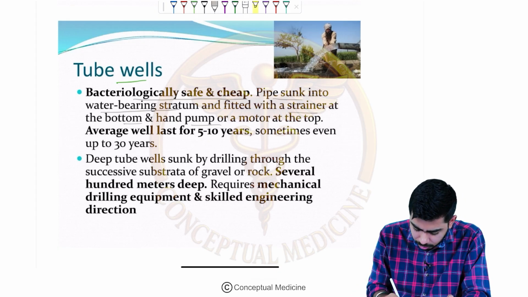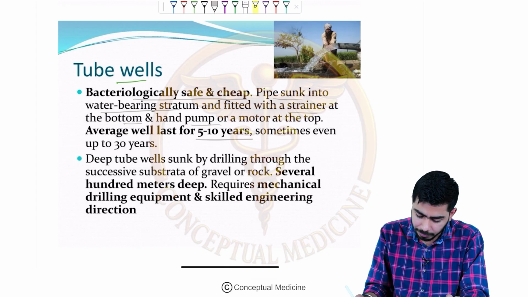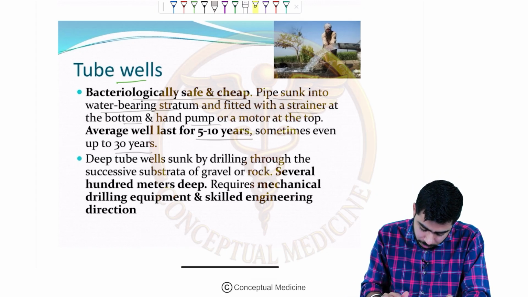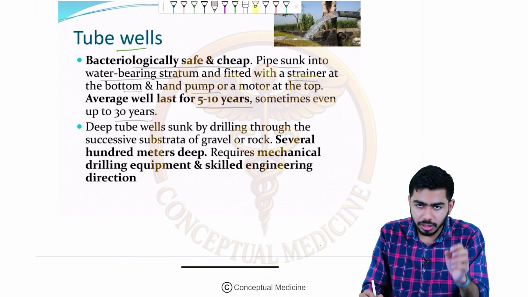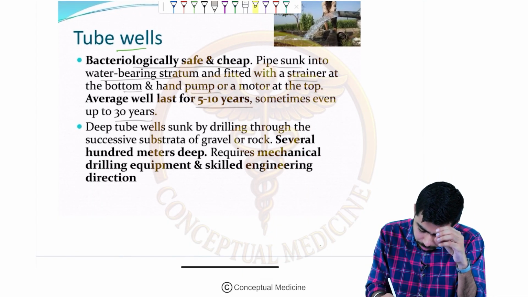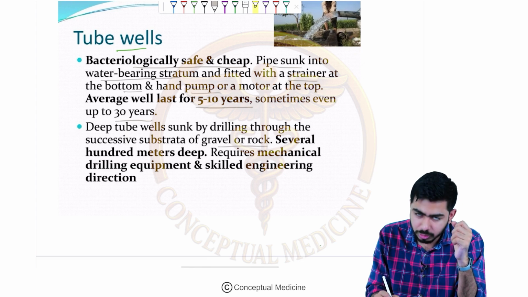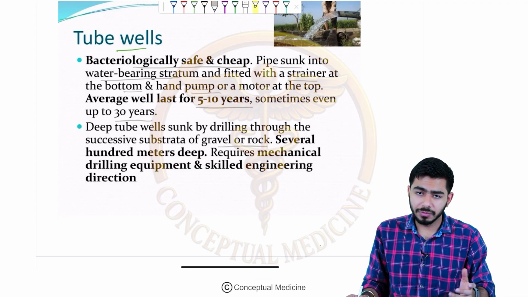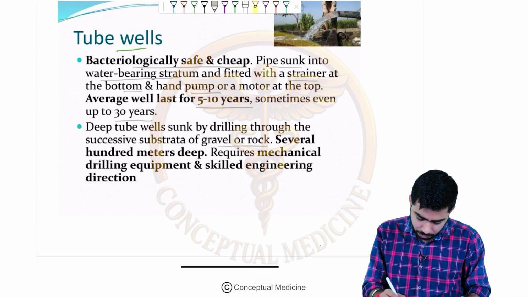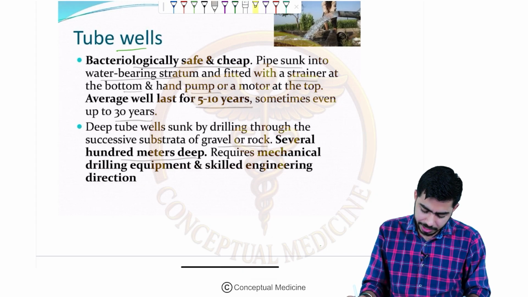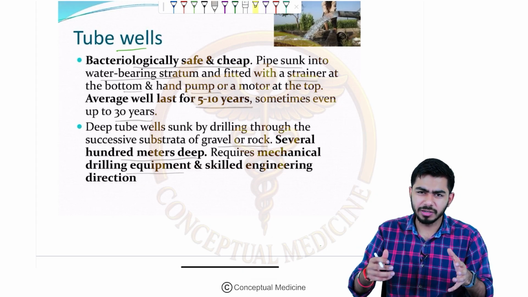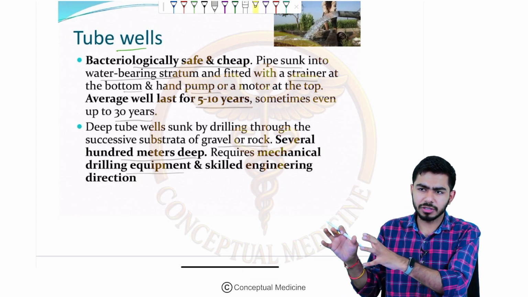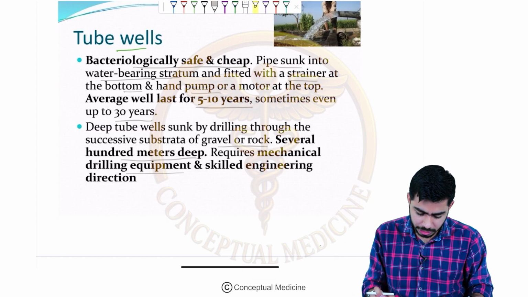On average they can last up to 5 to 10 years, right? It depends upon the places also. Sometimes even up to 30 years as well. So deep tube wells will be sinking deep in the earth, right? They will be drilling through the successive strata of gravel or rock, so they will be very deep inside. Usually the flow of water will be very, very high over here, right? Several hundred meters they might be deep, and it needs mechanical drilling equipment and that much force. It will have a separate motor system and all, so that it will be working, right?